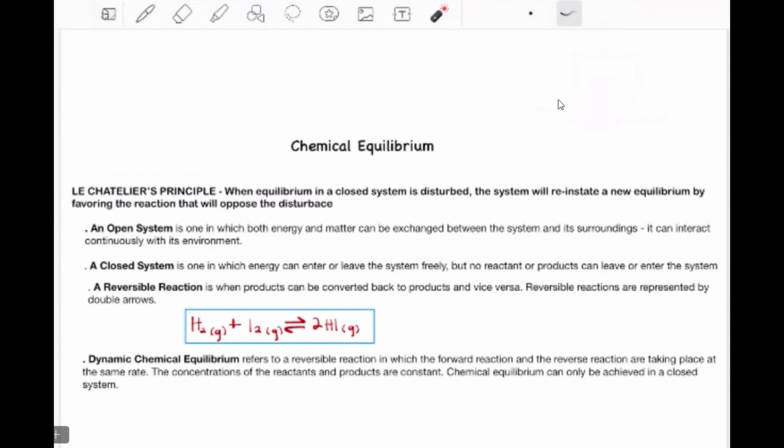In chemical equilibrium, we have what we call a reversible reaction. A reversible reaction is when product can be converted back to reactants and vice versa. Reversible reactions are represented by double arrows. So this is a reversible reaction. As you can see, these two reactants can form our product, and also this product can be used to form these two reactants. This is an example of a reversible reaction.